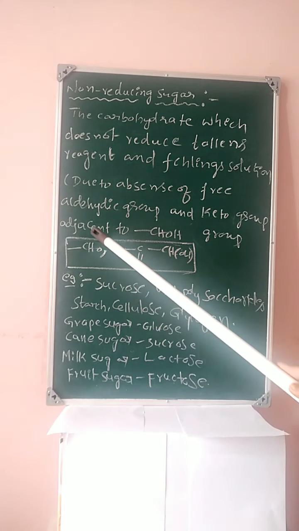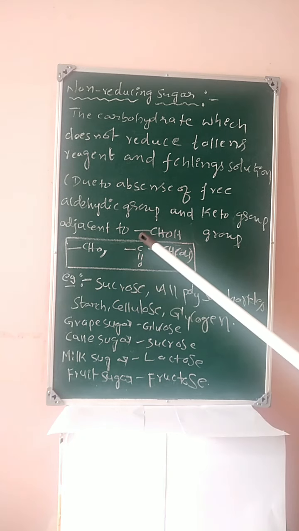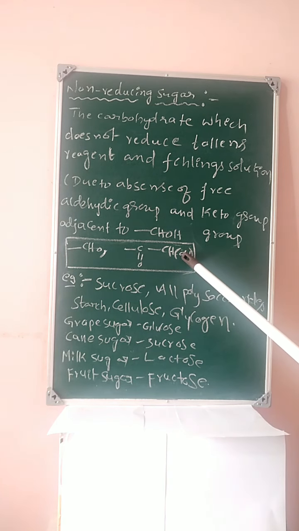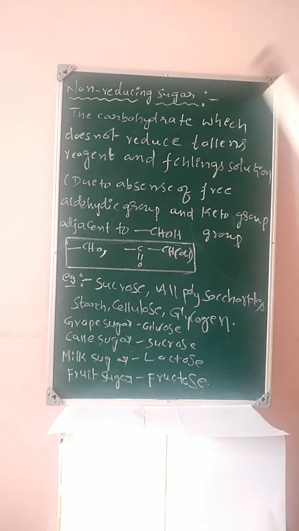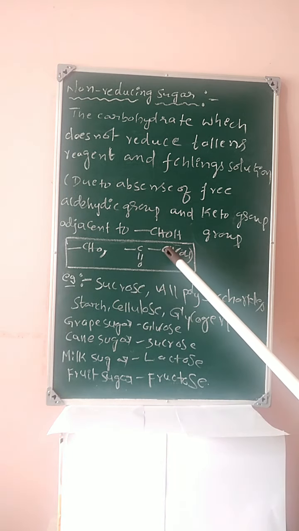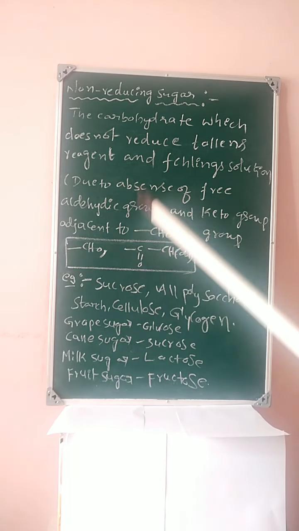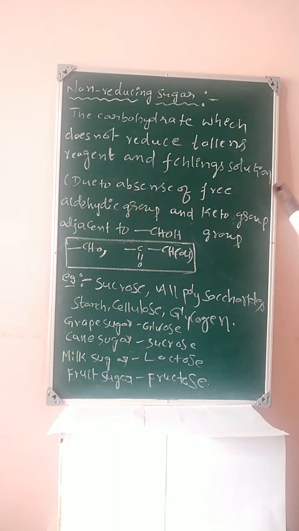Like this, student. If this group is absent, that is a non-reducing sugar. Or if a keto group adjacent to this group is absent, that is a non-reducing sugar. If the given molecule obeys either this condition or this condition, any one of the conditions or both, that is a non-reducing sugar.